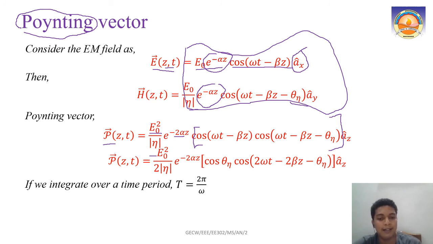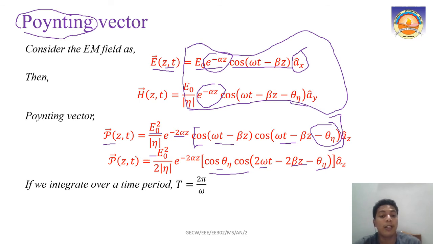What if we add this? I think you don't have any doubt over here. If you take cos A minus B, omega t minus beta z and omega t minus beta z will cancel out. So what is left will be theta eta. That is how your cos theta eta comes. The other term you added is cos 2 omega t minus 2 beta z minus theta eta, right? So I think you don't have any confusion over here.